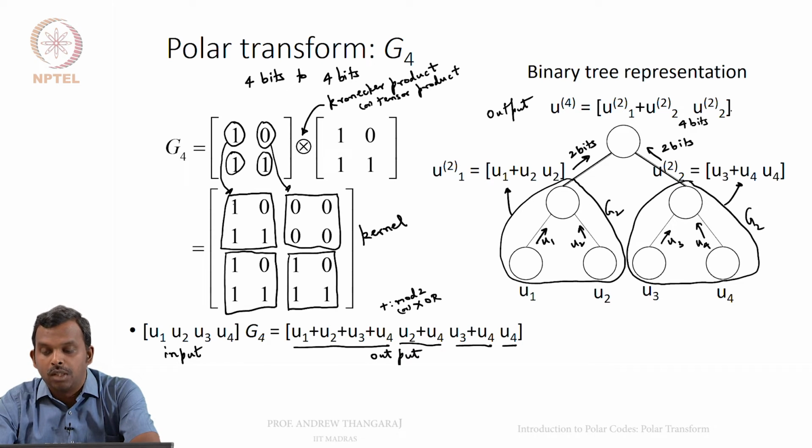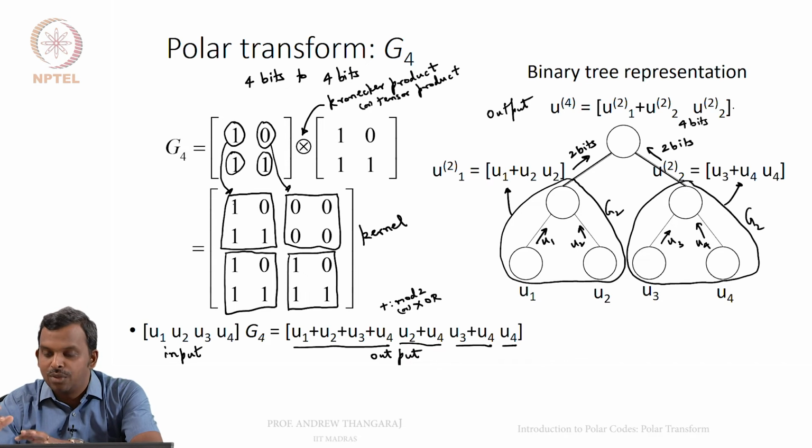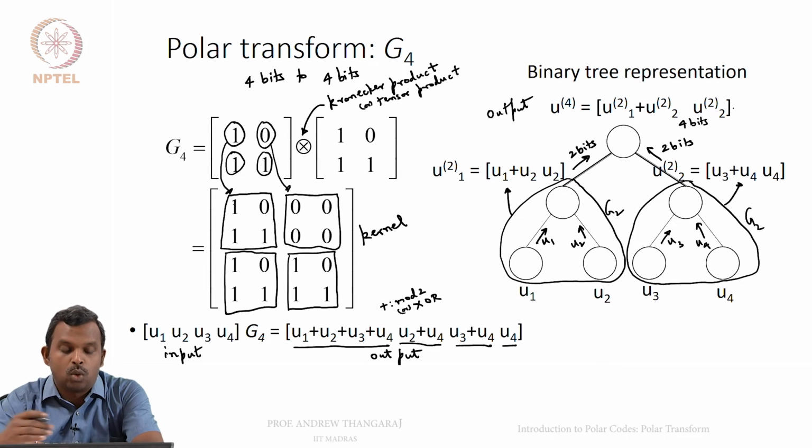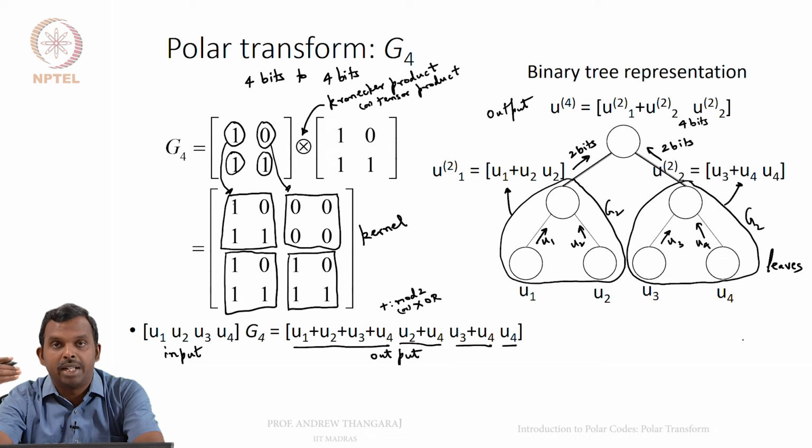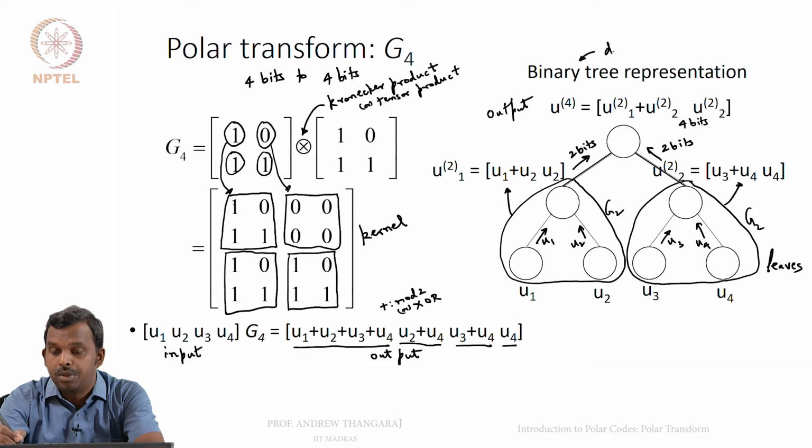Is that okay? Previously we saw that G2 had a very simple and direct notation. G4 is a little bit more complicated, but it is the exact same thing as what multiplication by G4 achieves, except that you have a binary tree representation. You have U1, U2, U3, U4 at the leaves. And then you have 2 levels in the binary tree, so this has depth 2. The previous one had depth 1.